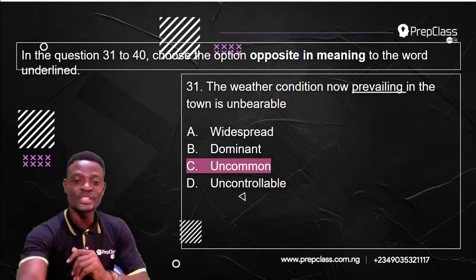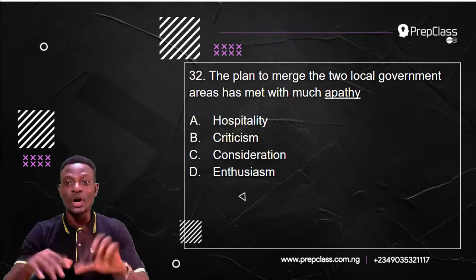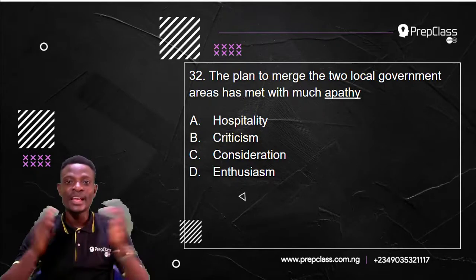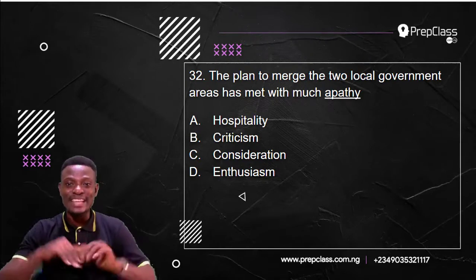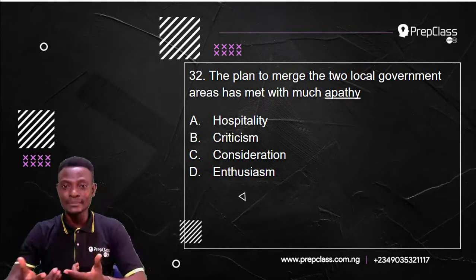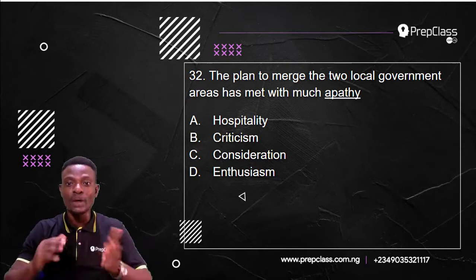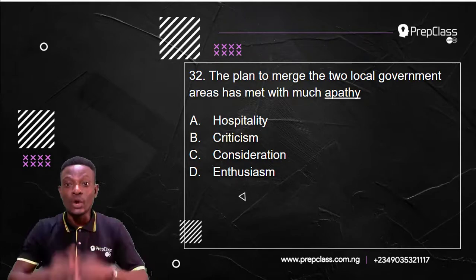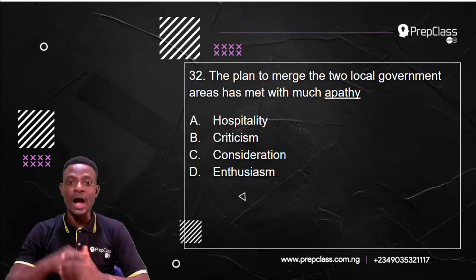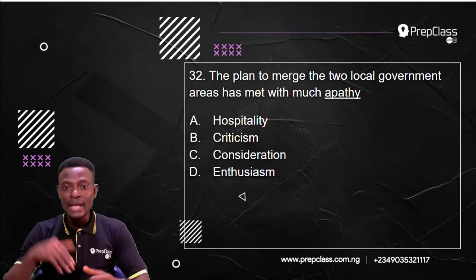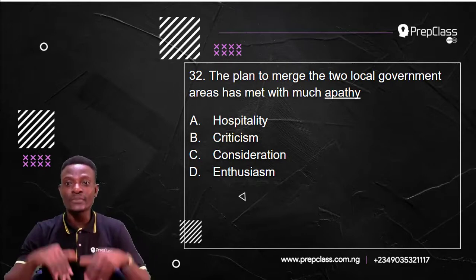Quickly, moving on to the next question, question number 32. Remember, we have to select the option that means the opposite of the underlined word. Question 32 reads, the plan to merge the two local government areas has met with much apathy. The underlined word in this sentence is apathy. The options we have are hospitality, criticism, consideration, and enthusiasm. So which of these options is the opposite of apathy?